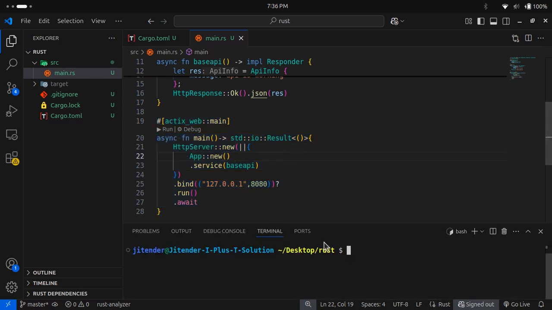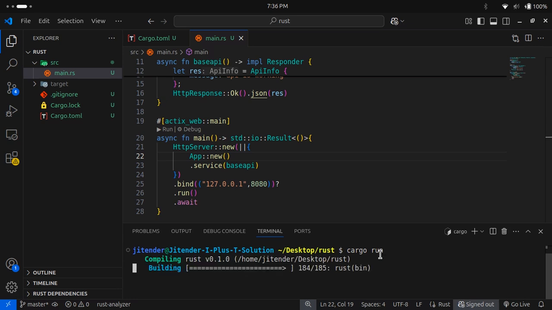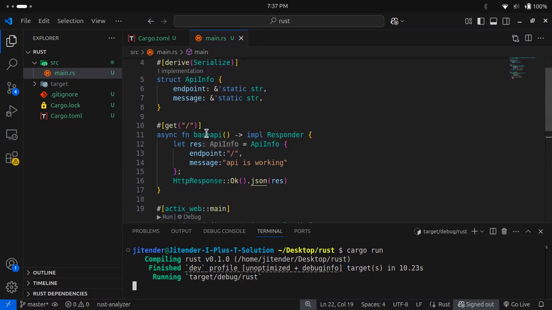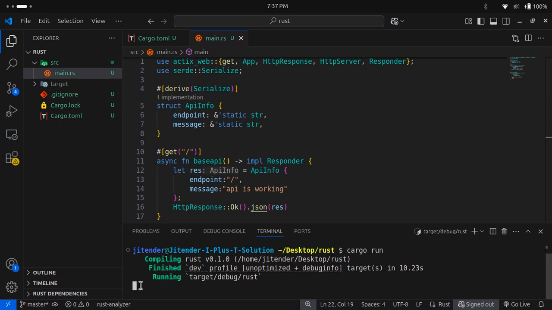What we will do right now is, I will do npm, sorry, it's not npm, it's cargo. I am also very familiar with Node.js, but not an issue. So it's cargo run. If I hit enter, currently it's building. It will take around 5 to 10 seconds depending on our Rust application size. It can take a long time if our Rust server code is too big. Okay, I think this is done, and it's running. We have not printed anything, that's why we are not getting any print in our terminal.